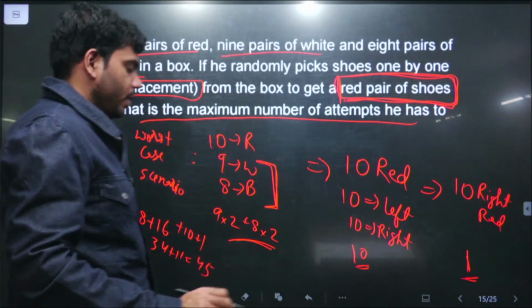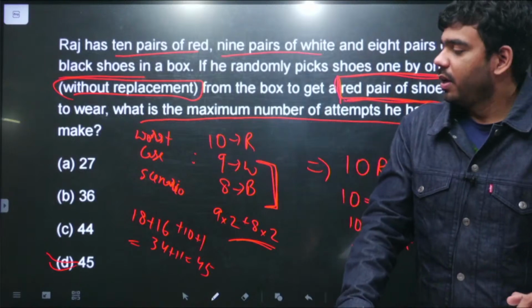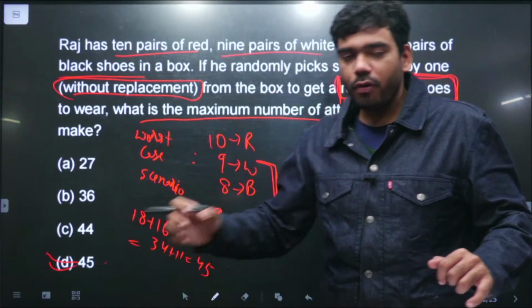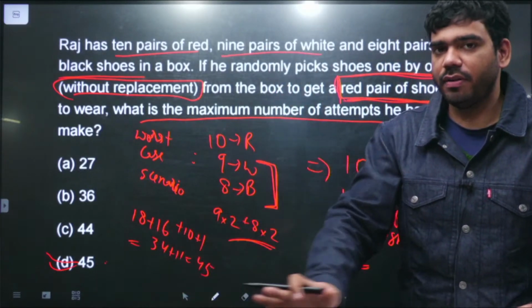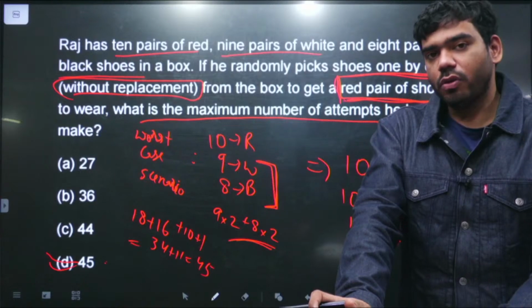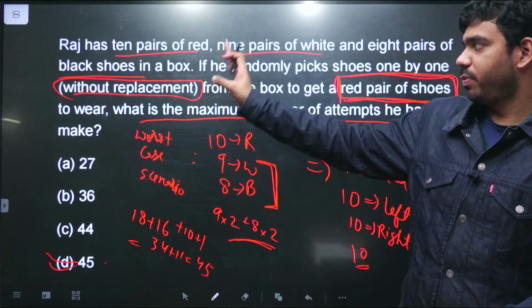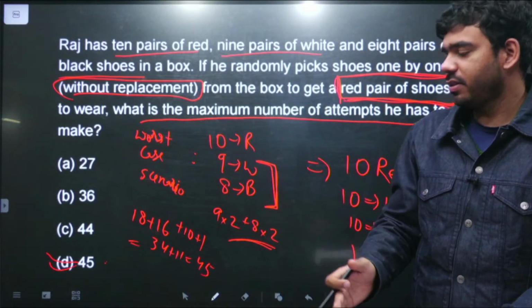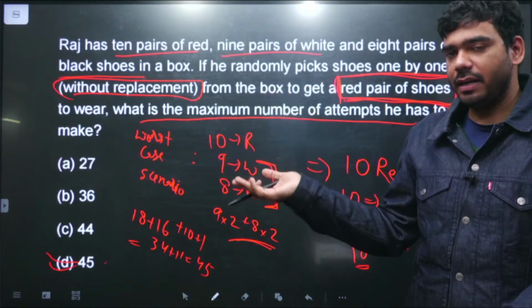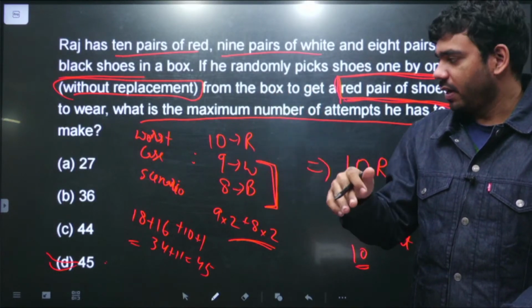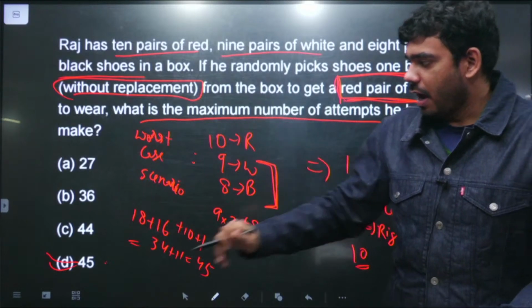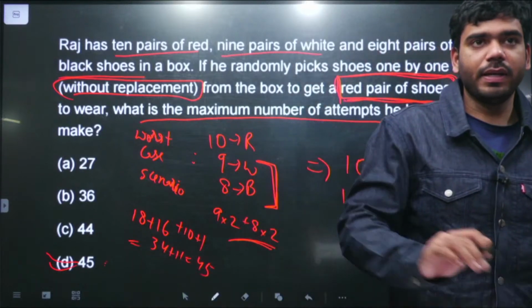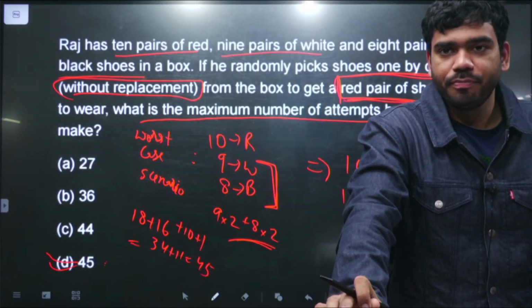So in total, option number D. In the worst case scenario, what can happen? At most he needs 45 draws, and after 45 draws he can be sure, 45 and more than 45 draws, he can be sure from this specific box that I'll have a complete red pair of shoes. Red complete in the sense, one shoe of the red color of the right leg and one shoe of the red color of the left leg. That is a complete pair of this red shoe. After 45 draws I can be clear of that.